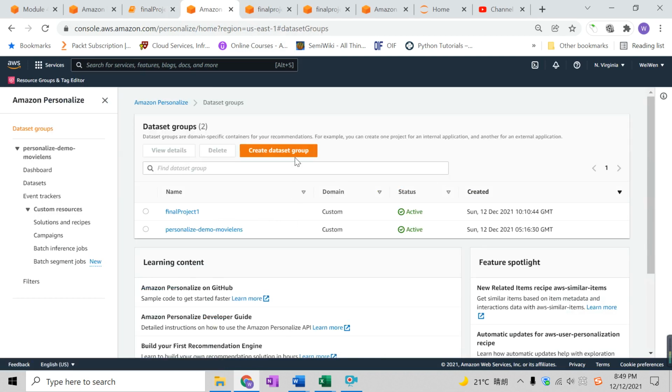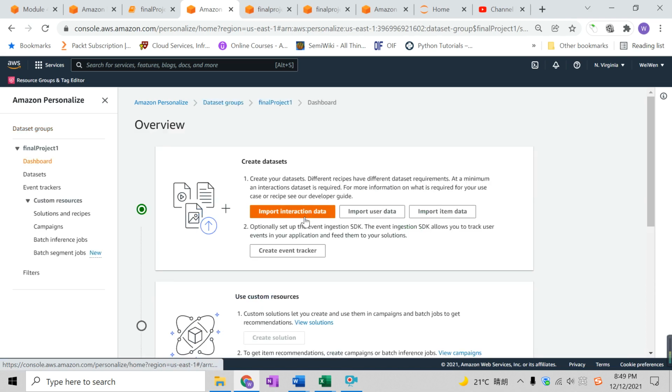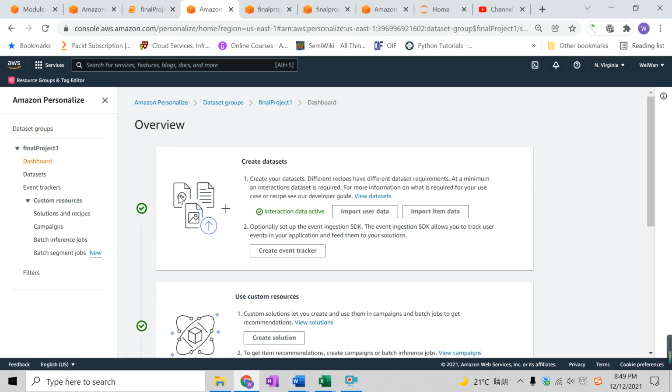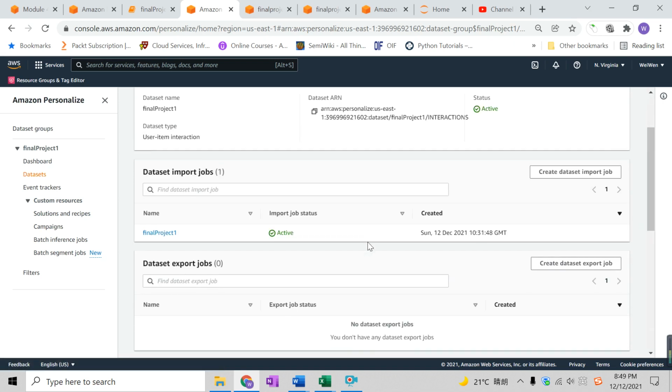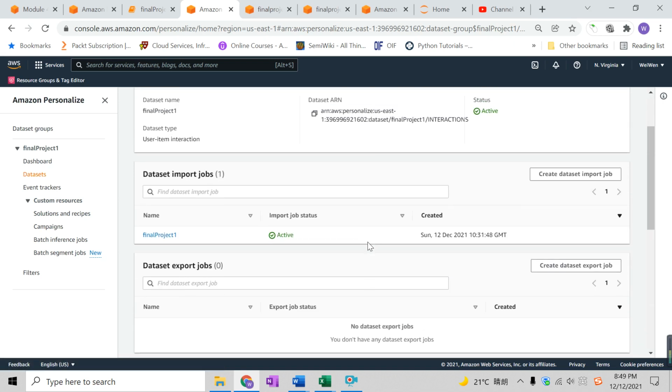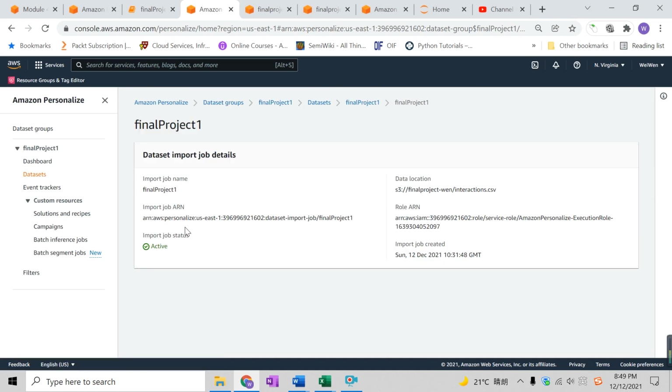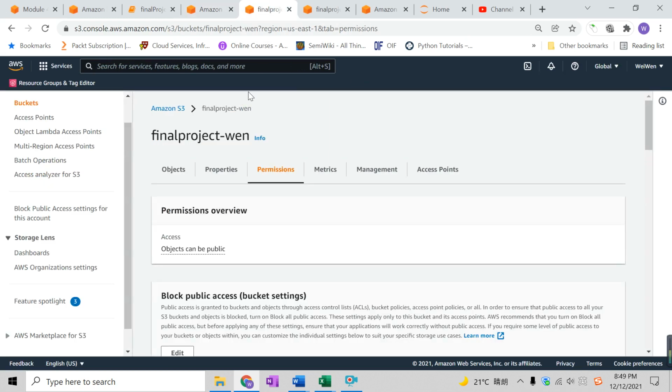After we upload it to S3, let me go back to Personalize here. We can create a dataset group, and once we create a dataset group, we import interaction data. So here is our interaction data. Let me click into it. As you can see, the data location right here corresponds to this Amazon S3 bucket.